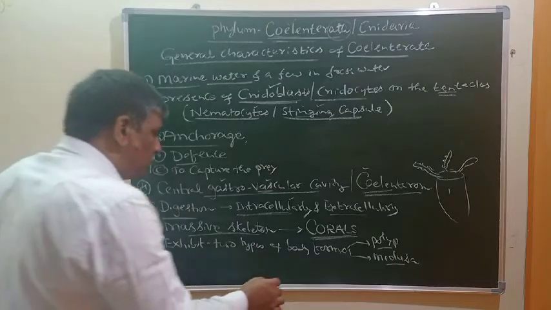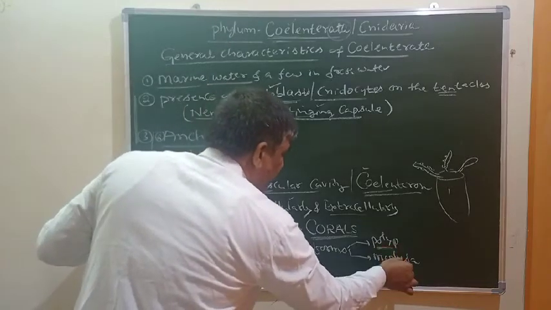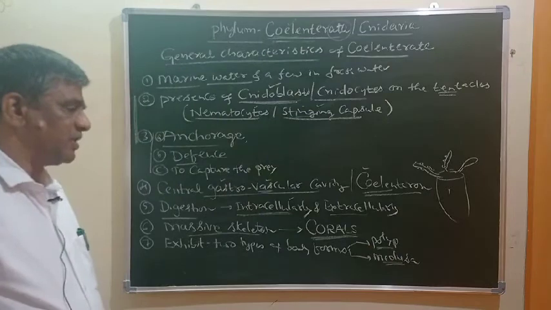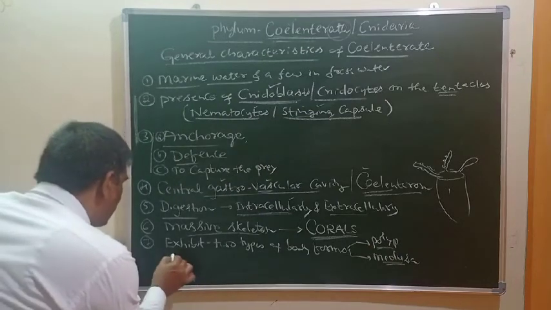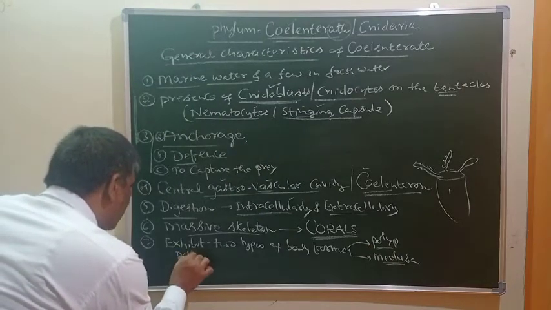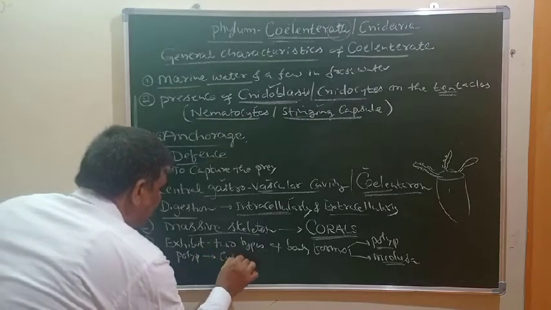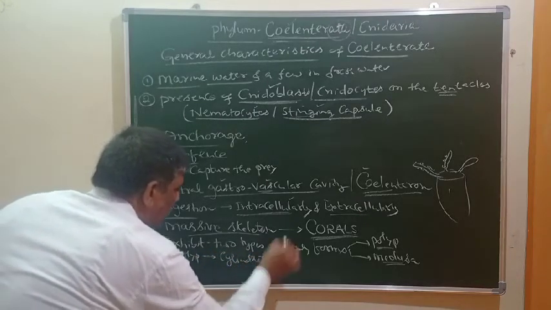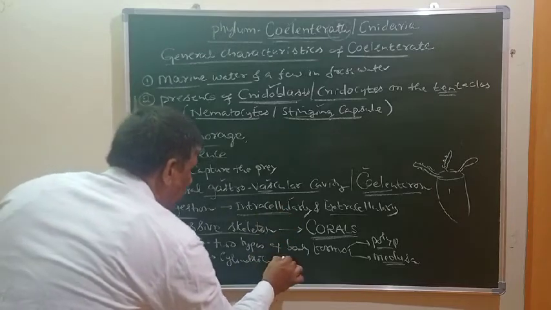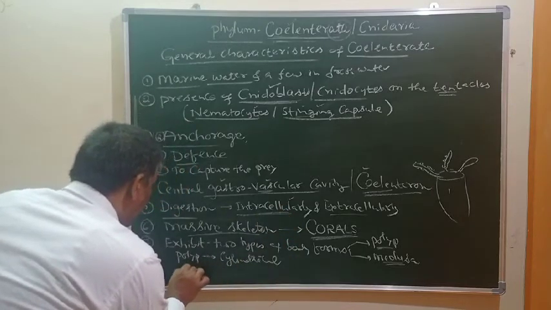Now you have to understand the differences between the polyp form and the medusa form. Polyps have a cylindrical shaped body, with the mouth and tentacles upward.